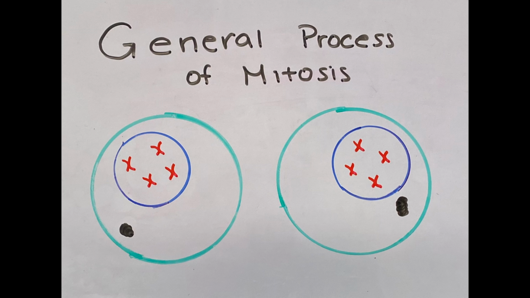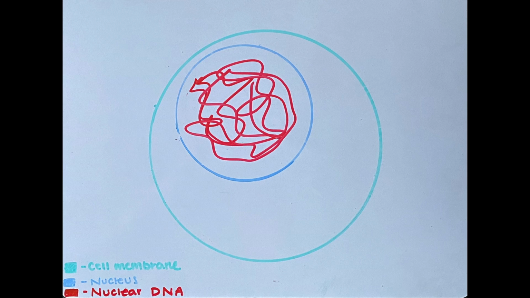In humans, each cell normally contains 23 pairs of chromosomes for a total of 46 chromatids. In this video, we will look at what happens to 4 pairs of chromosomes. The cell cycle has two major phases, interphase and mitosis. Interphase is the phase of the cell cycle in which a typical cell spends most of its life. Interphase is divided into 3 phases, G1, S, and G2.